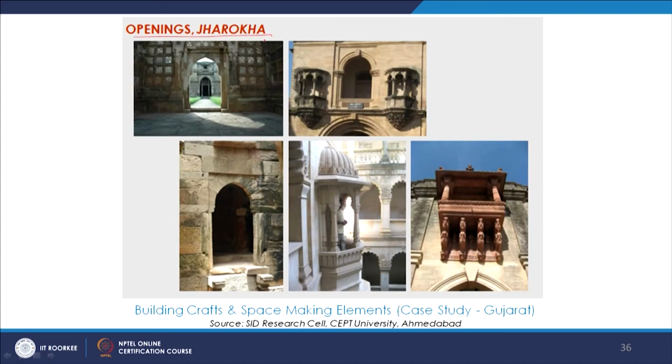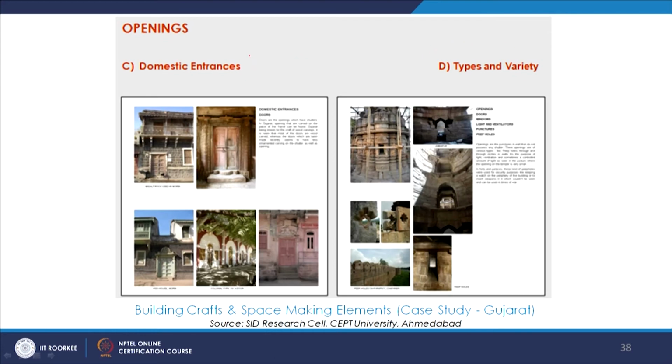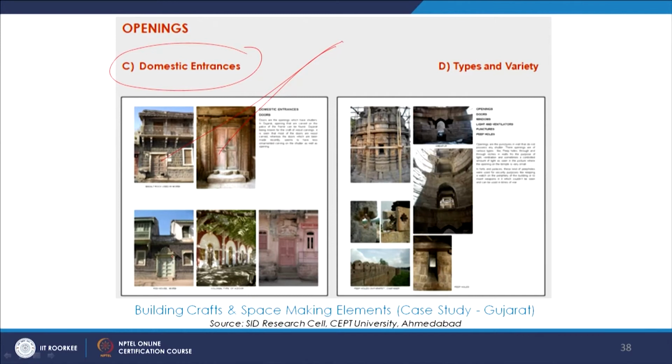Openings and jharokas are other elements, and we see here different kinds of examples of openings. Within that there has been a classification in terms of monumental entrances that we see here. There are arched entrances like this one. There are domestic entrances, because of course the typology is different, the scale is different. So, the domestic entrances over here. And then there are different types and varieties that have been documented.